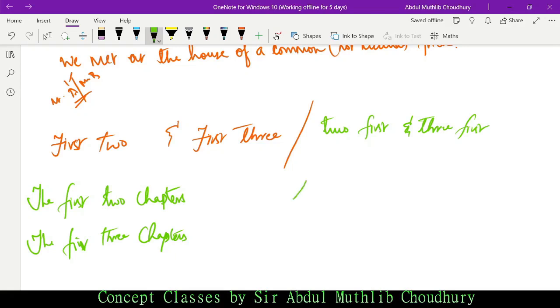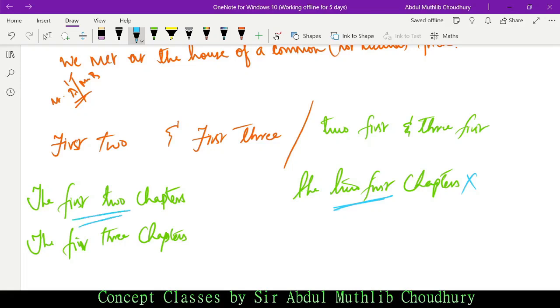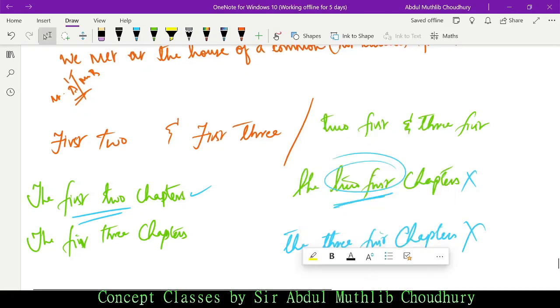Can you say the two first chapters? No, the sentence gets incorrect and moreover it doesn't make any sense. If you have a little knowledge of English, this sentence is completely senseless, right? The first two chapters makes more sense than the two first chapters, isn't it? We also cannot say the three first chapters. Is this correct? No, this isn't correct.